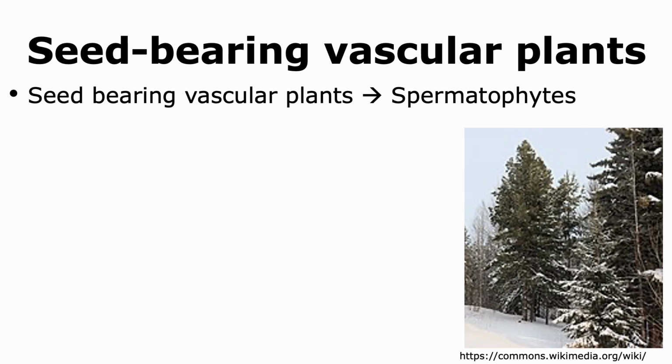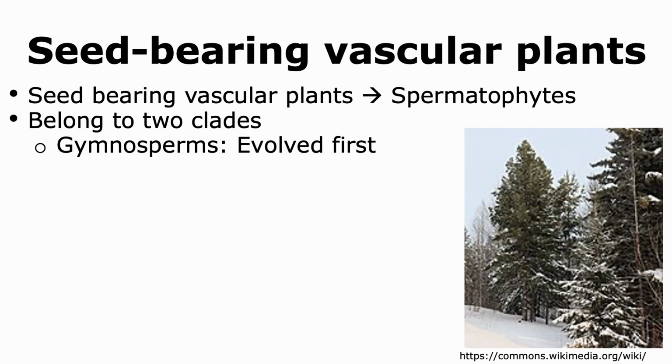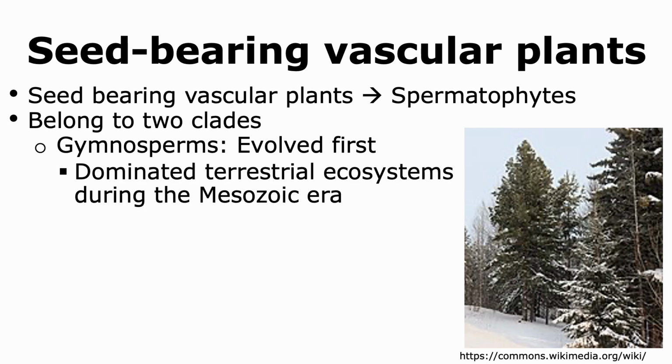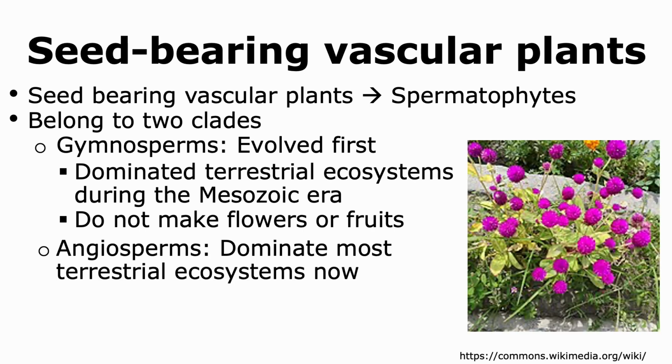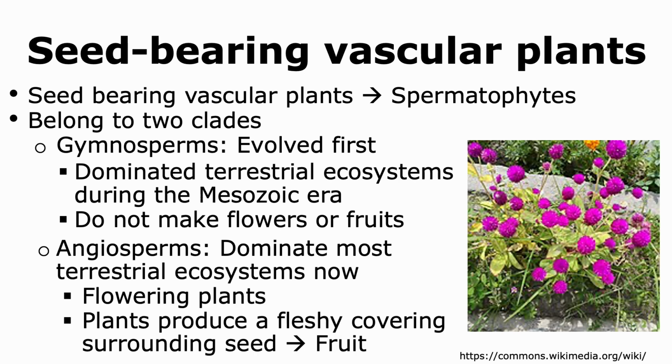Seed-bearing vascular plants are also called spermatophytes. All spermatophytes belong to two clades. The first clade is the Gymnosperms, which evolved first. They dominated the terrestrial ecosystems during the Mesozoic era. One feature of Gymnosperms is that they do not make any fruits or flowers, but they do make seeds. The second clade are the angiosperms, which dominate most terrestrial ecosystems right now. They are flowering plants, and the plants produce a fleshy covering that surrounds the seed, which we call fruit.